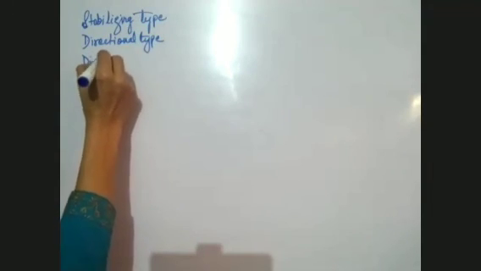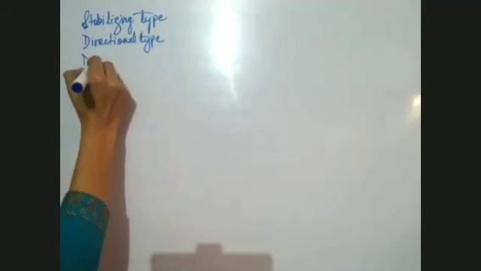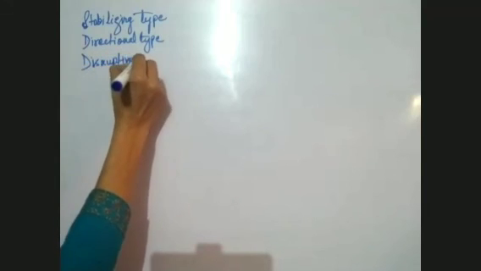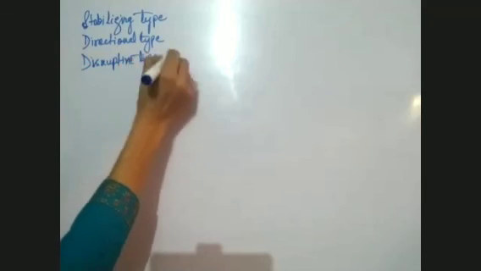And the third type of graph is disruptive. So these are the 3 types of graphs which explain, or operate, the natural selection.